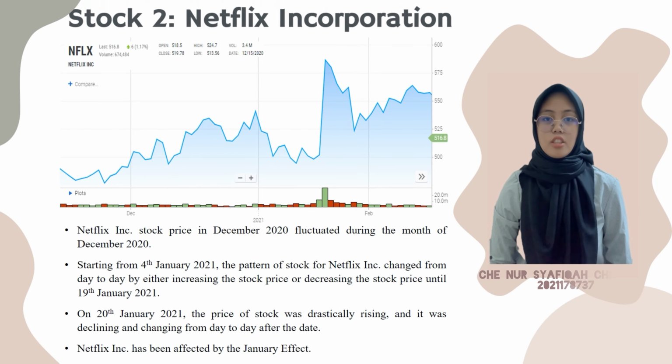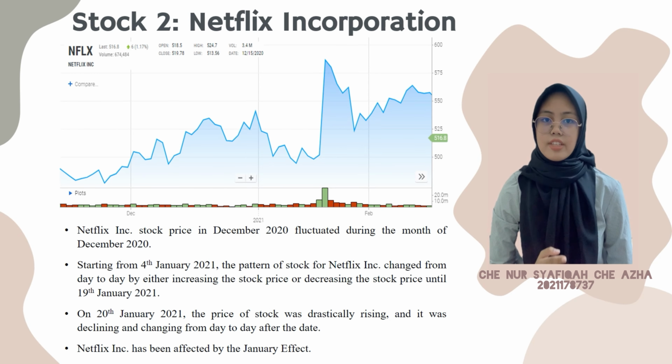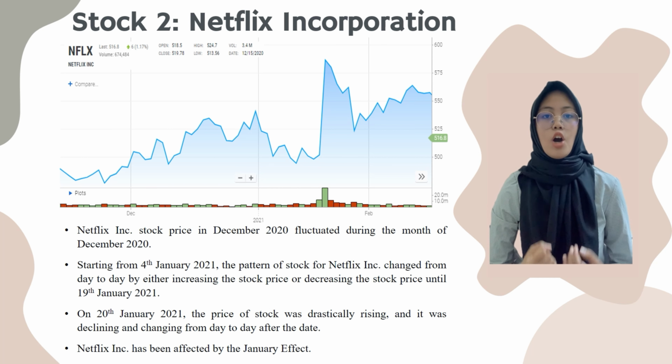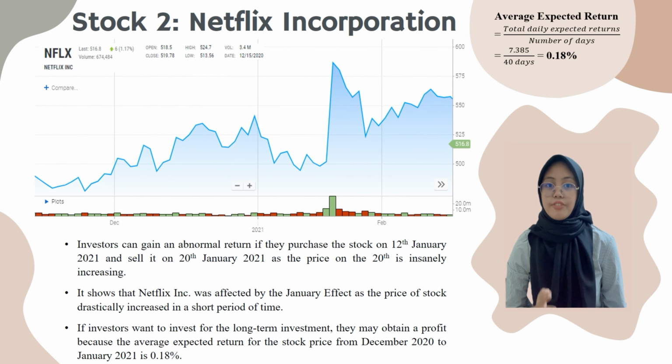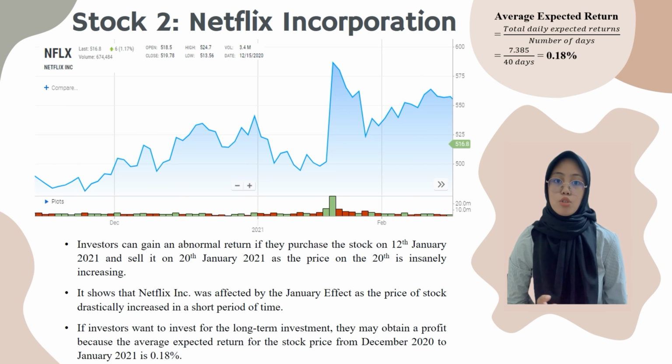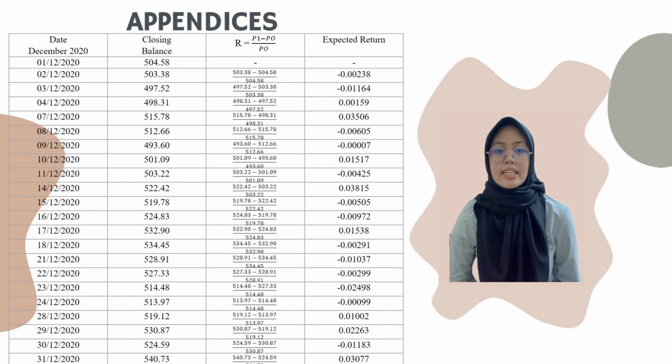On 4th January 2021, the pattern of stock for Netflix Incorporation changed from day to day until 19 January 2021. On the other hand, there is a drastic rise of the stock price on 20 January 2021. Hence, Netflix Incorporation was affected by the January effect. As a result, investors can gain abnormal return if they purchase the stock on 12 January and sell it on 20 January. Investors also may obtain a profit in a long-term investment since the average expected return for the stock price is 0.18%. This is the appendices for Netflix Incorporation.